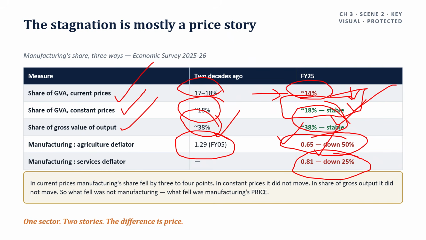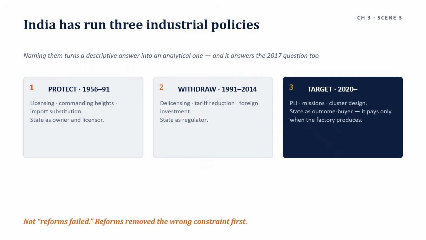And add the employment finding from chapter 1 because it points the same way. Manufacturing's share of employment is rising: 11.2% in PLFS 2022, 11.6% in 2024, then 12.1% in 2025. There is no 2023 observation in that series. So never say 3 years running. Say it rose from 11.2 to 12.1 between 2022 and 2025.